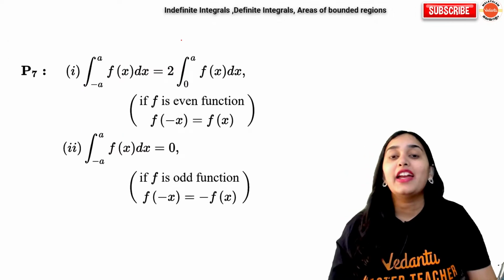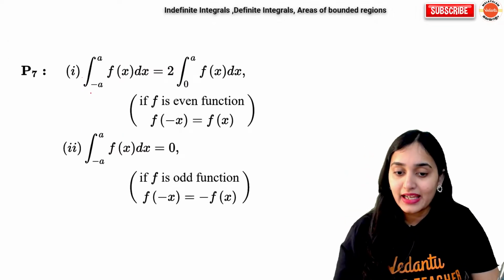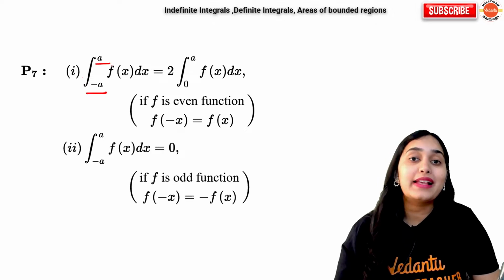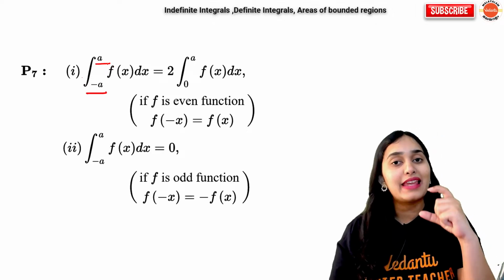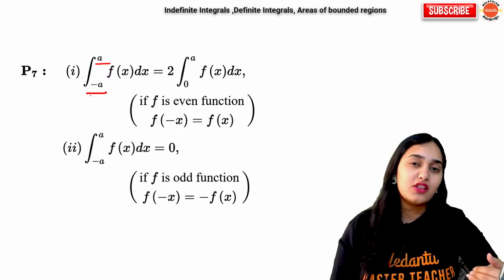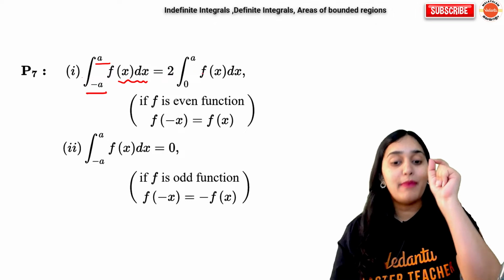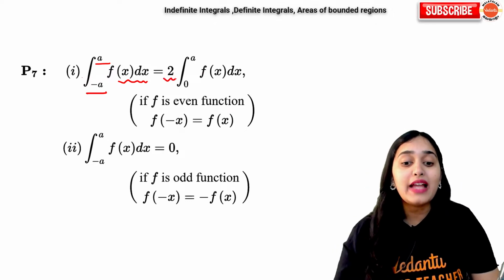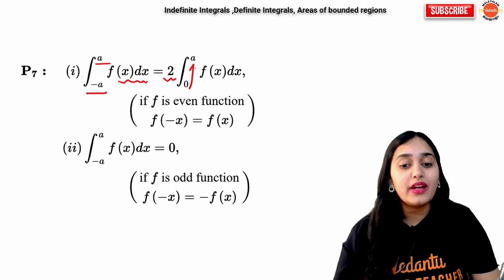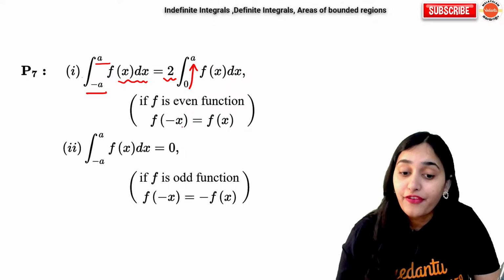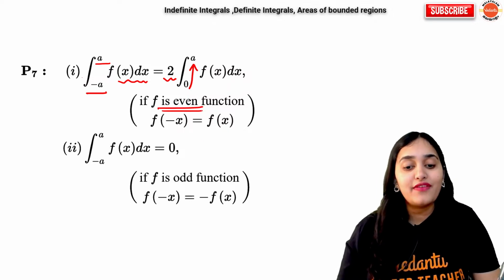Now, what is the importance of even and odd functions? If you are integrating minus a to plus a, that means the limits are the same and the signs are different, for example minus 2 to plus 2 f(x) dx, then remember, it is 2 times integral 0 to a f(x) dx if the function is even.